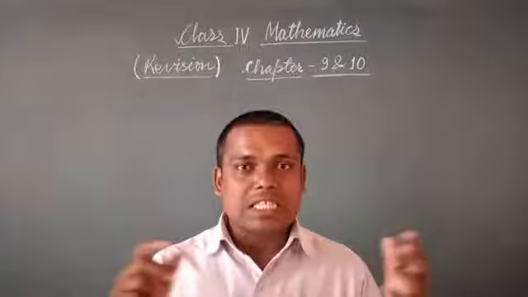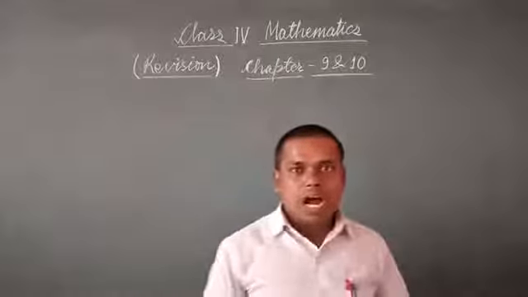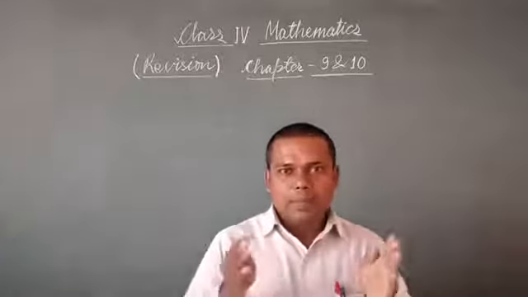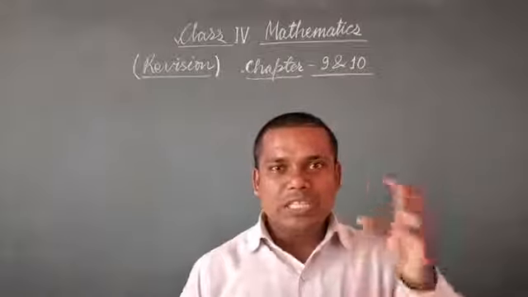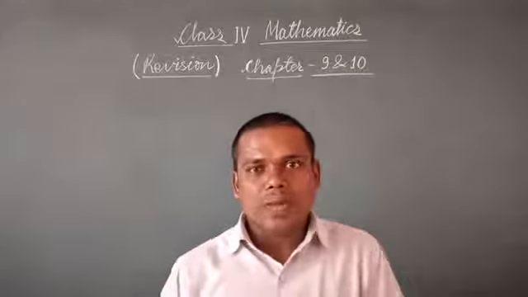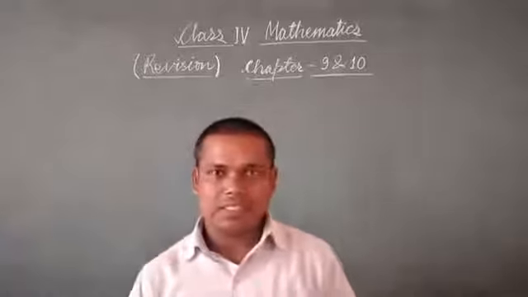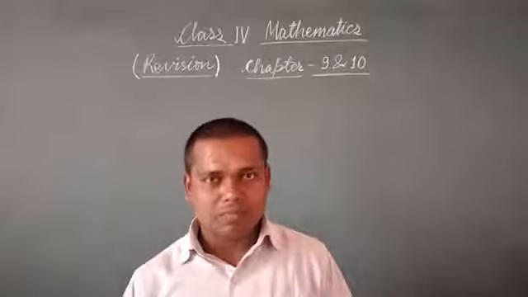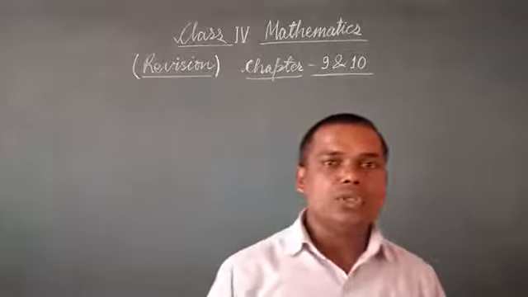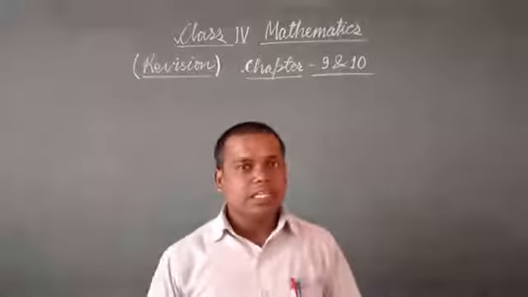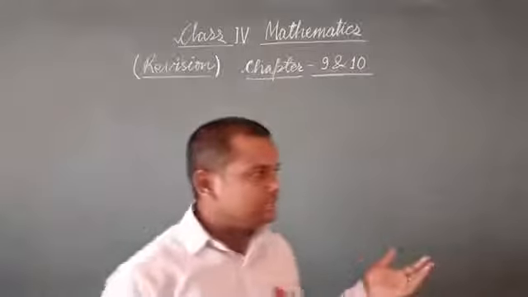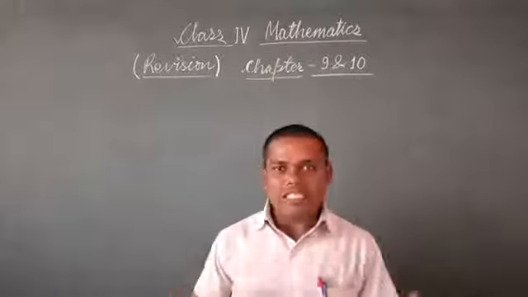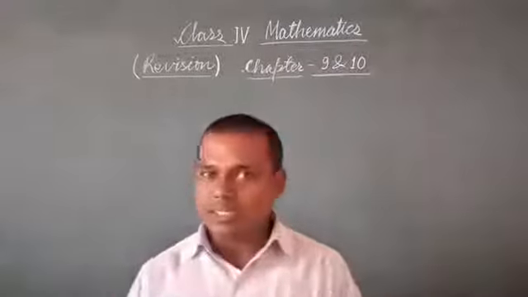Thereafter, we discussed tiling, means how to fill a particular region with tiles of various patterns. Then we studied about shapes around us. Every day we find various shapes around us.